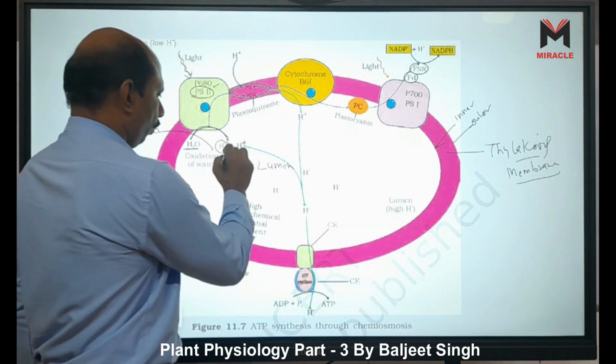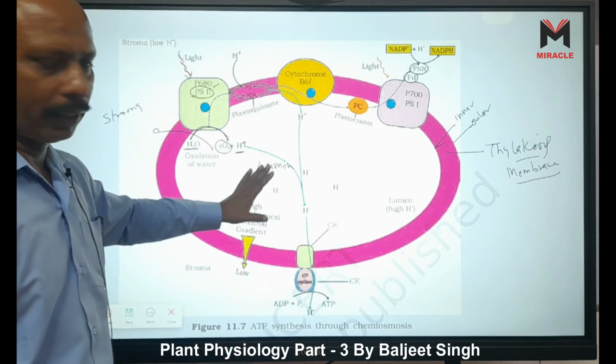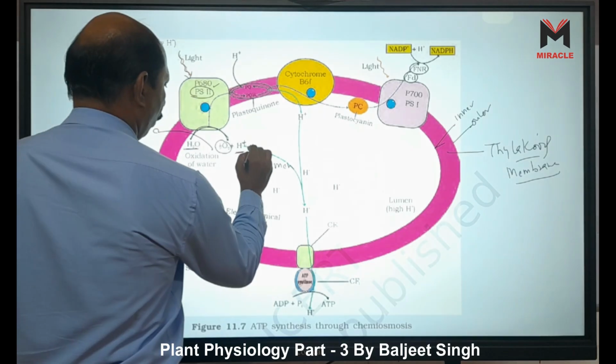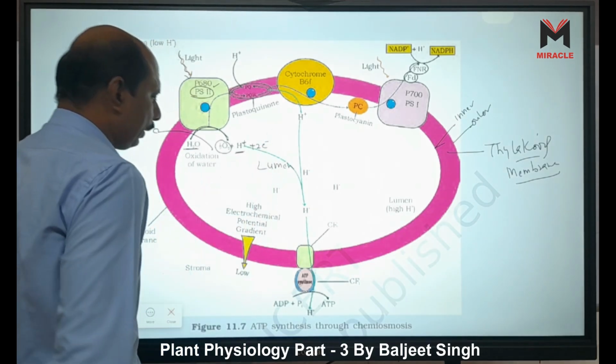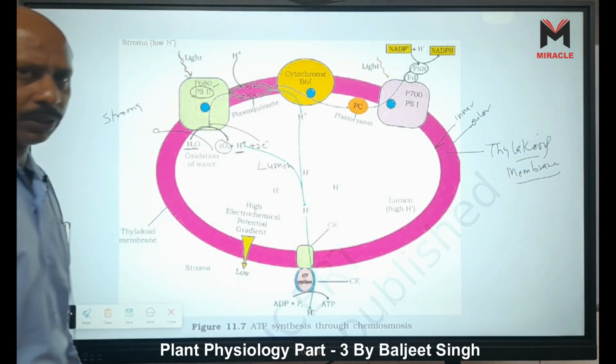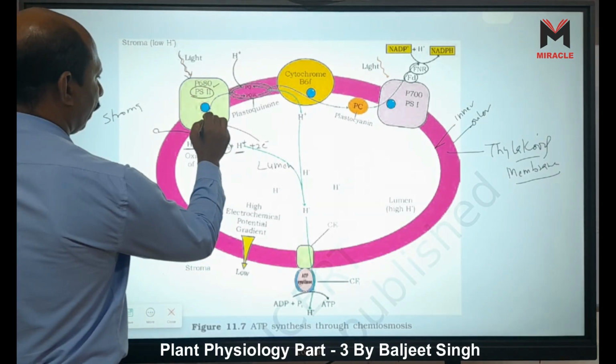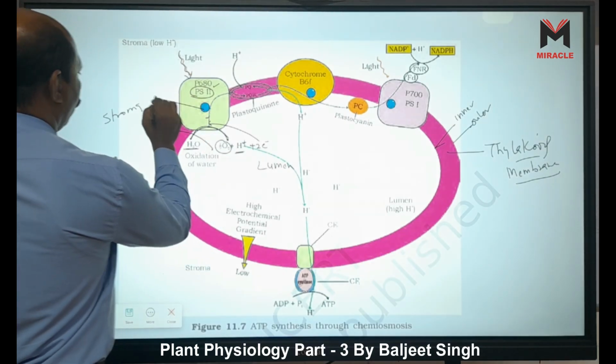Slowly more and more H plus ions accumulate here. Also 2 electrons are released, and these 2 electrons are captured by the electron transport system, through pheophytin. This molecule is called pheophytin.